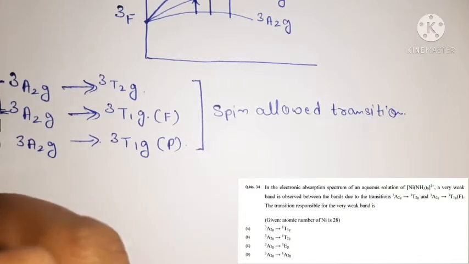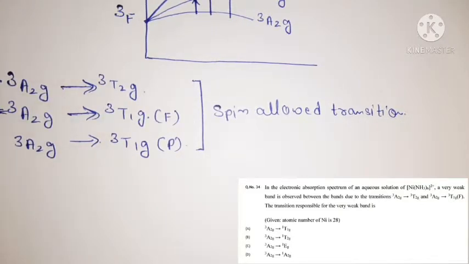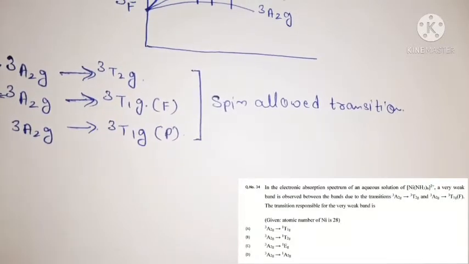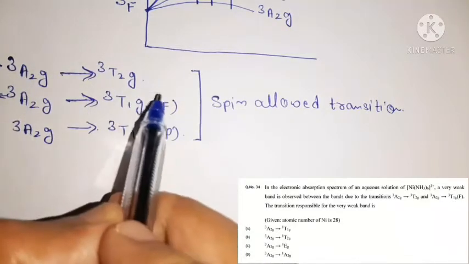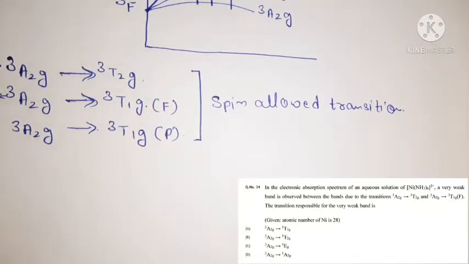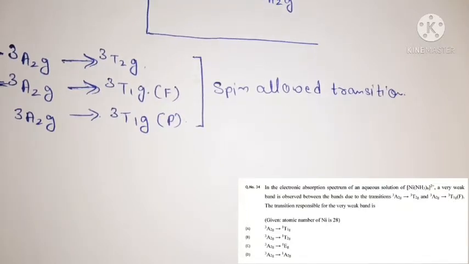You must find the transition responsible for this very weak band, according to your question.